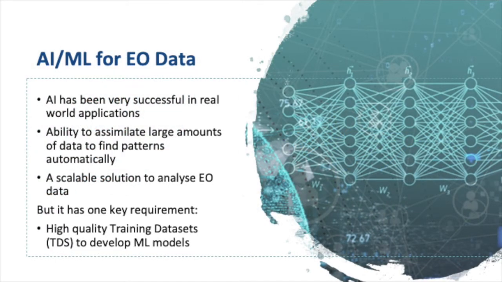AI and machine learning has been successfully applied across a diverse range of real-world applications. It has the ability to assimilate large amounts of data to find patterns automatically. It provides a scalable solution to analyze Earth observation data. But artificial intelligence and machine learning also has one key requirement. That is high-quality training datasets to develop and train these machine learning models.